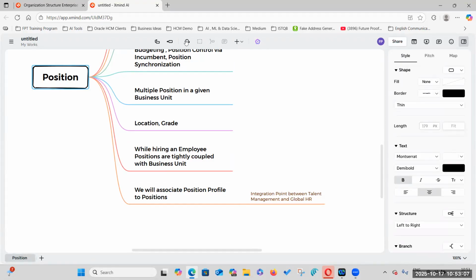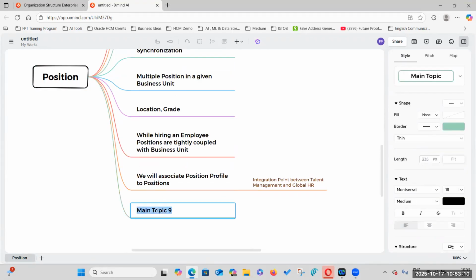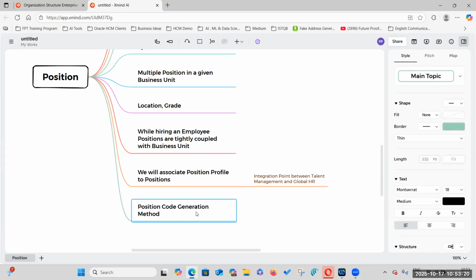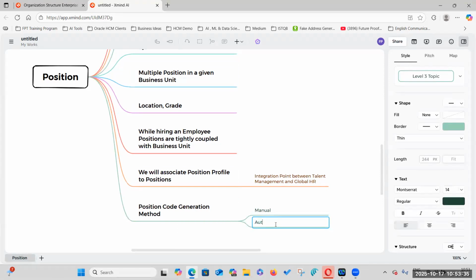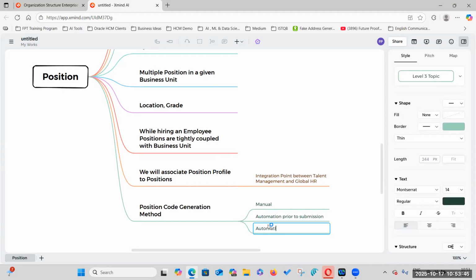So what else? Position code generation, automatic. Position code generation method. So what are the different things available here? Yesterday we have seen manual, automatic. Manual, then automatic, same prior to submission, automatic upon prior to submission, automatic upon prior save, final save.